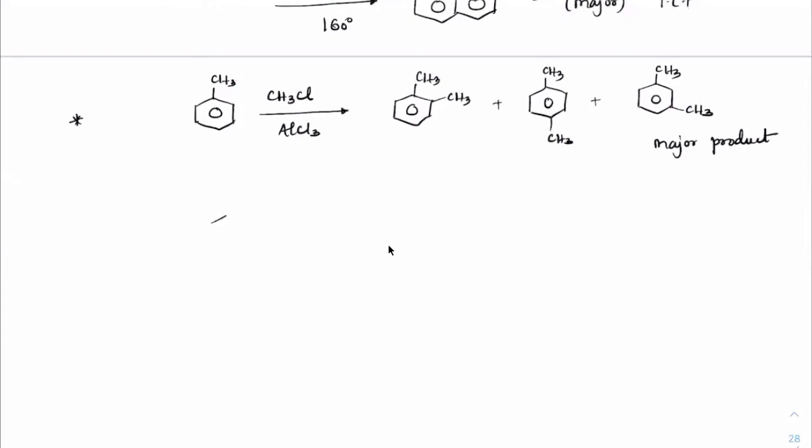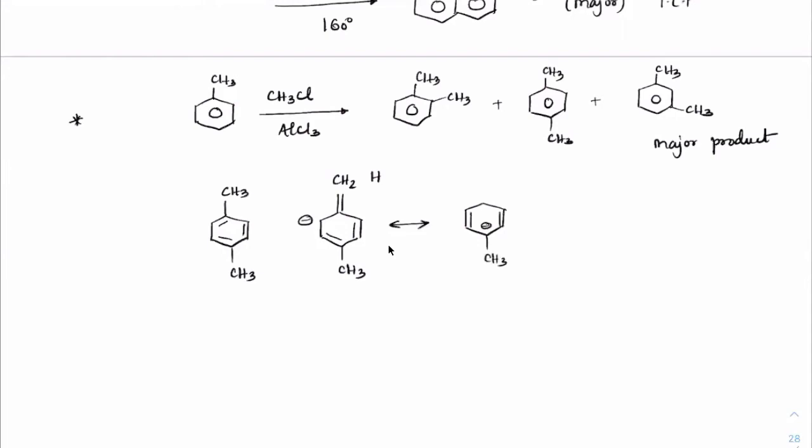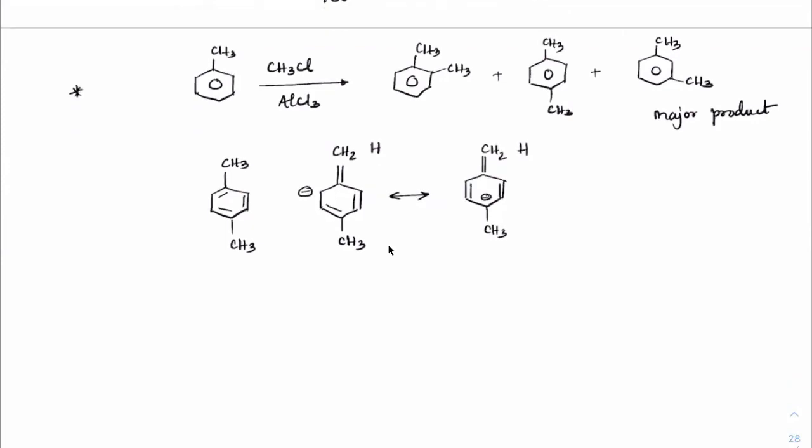Now see the reason here. Suppose when you give the hyperconjugation, this is CH3 here. Imagine another CH3 is present here. How do we write the hyperconjugated structure, students? We write this as CH2 with no bond resonance with hydrogen, forming a double bond here, and the minus charge will shift here. And this is how the hyperconjugated canonicals are forming. That minus charge will keep moving, the double bond will come here, the negative charge will come here, and CH3 will be here. So you can see these are the hyperconjugated structures with respect to the para position.